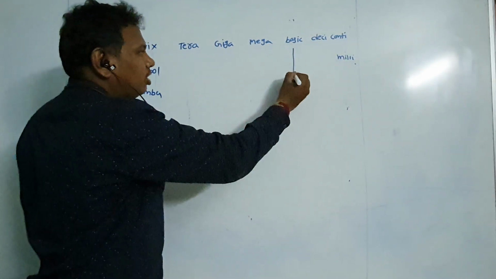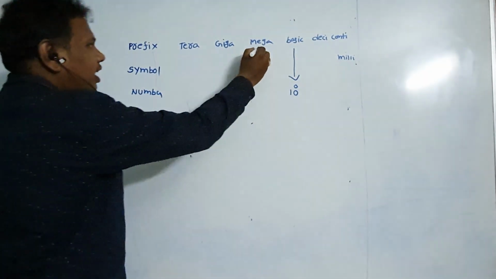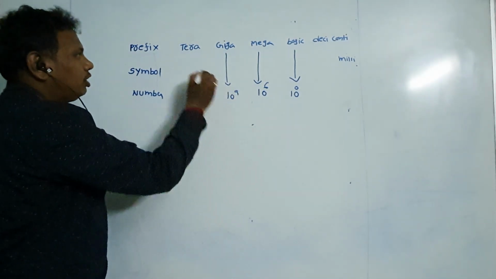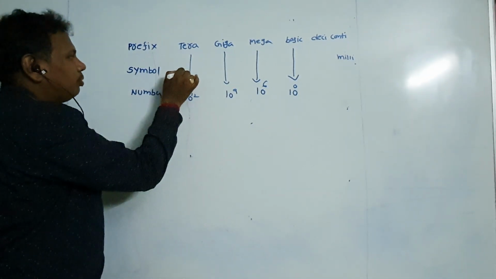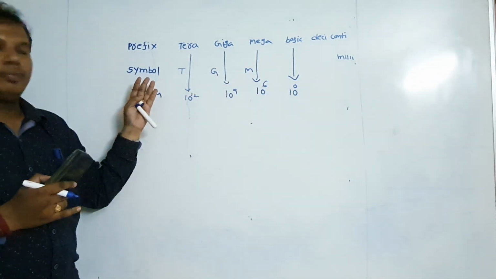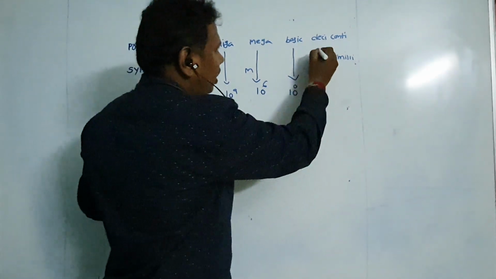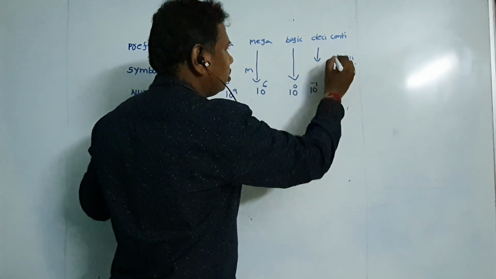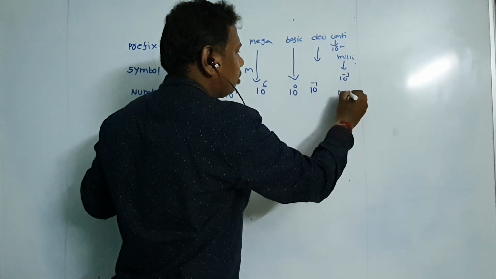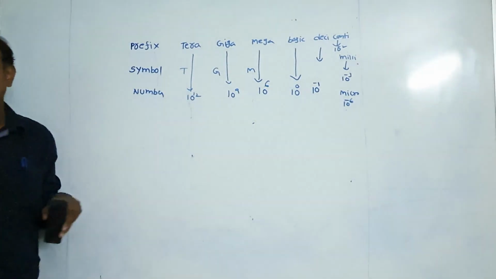This base unit is nothing but 10 power 0. Mega is 10 power 6. Giga is 10 power 9. Tera is 10 power 12. The symbols are T, G, M. The left side of the base are capital letters, which means positive values. The right side has negative values. Deci means 10 power minus 1, centi means 10 power minus 2, milli means 10 power minus 3, micro means 10 power minus 6. In this way we can convert the units from one place to another.